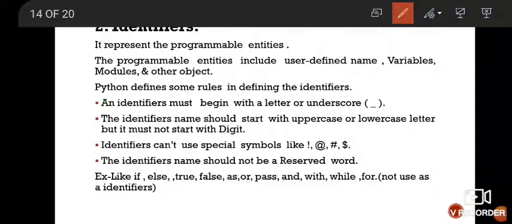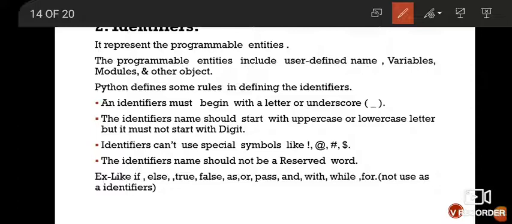Next, an identifier can't use special symbols like not, at the rate, hash, and dollar. Okay, when you define the variable name, you can't use these symbols. Okay, just avoid these symbols. Understood? Next, the identifier name should not be a reserved word.